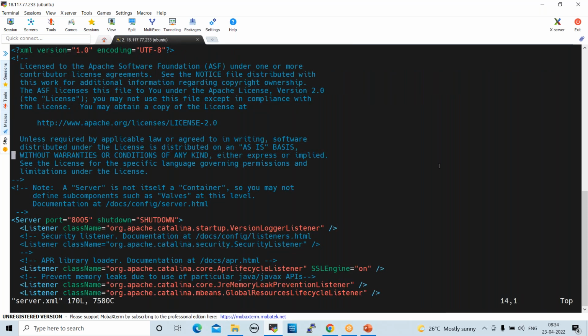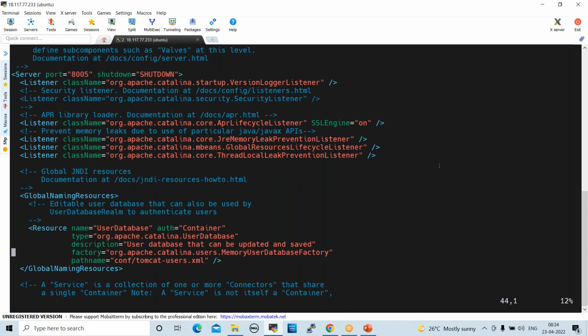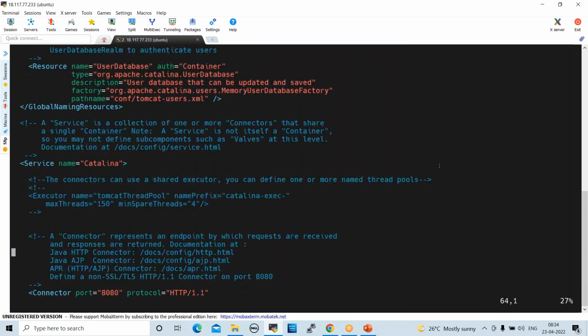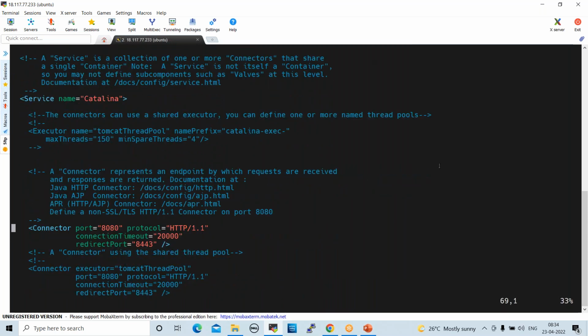Go down here. Here we have the connector port. See here, the connector port is 8080. So in place of 8080, we can change it to 8090 because Jenkins is also running on 8080, right? Press insert, remove this 8 and give 9, 8090. Escape, shift colon, wq, save and quit.